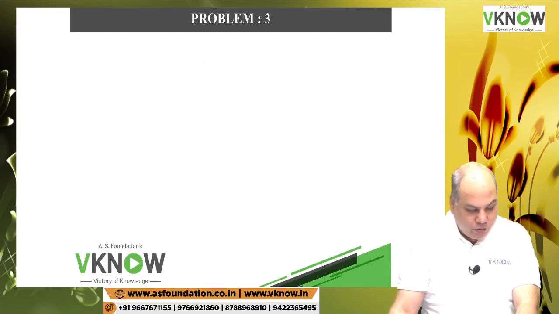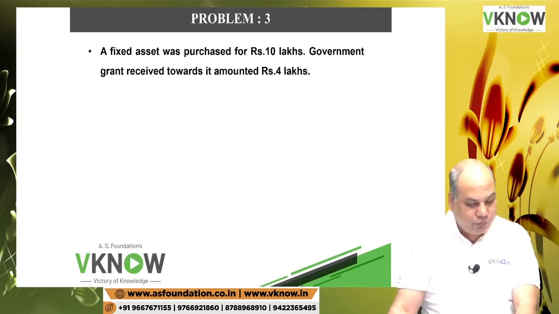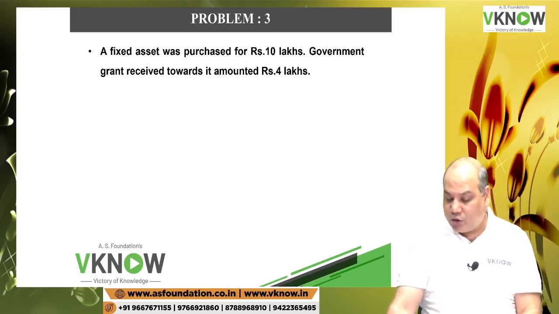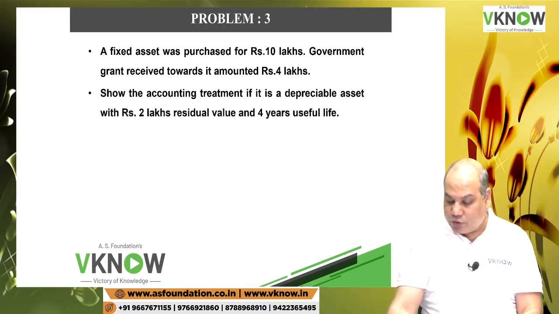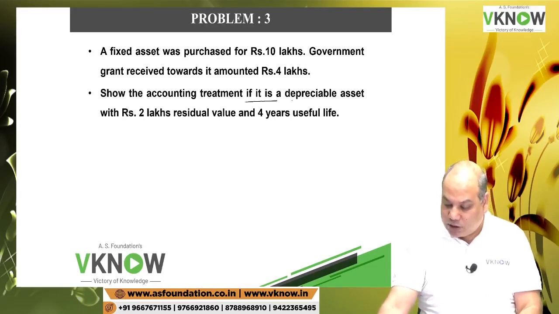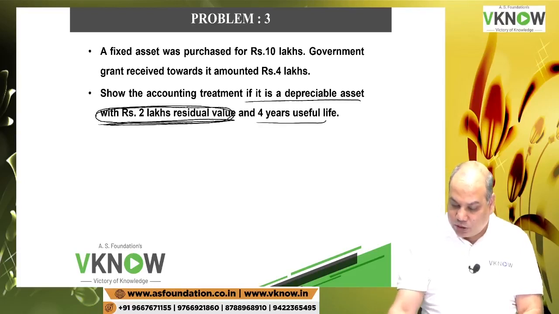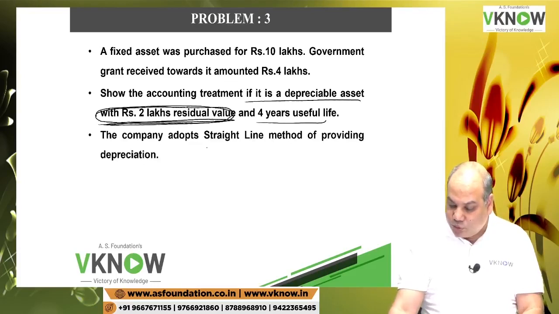That's it. Now come to question number 3. This number 2 is not very important for exam purposes, okay? They don't ask such questions. This is just for understanding. A fixed asset was purchased for rupees 10 lakh. Government grant received 4 lakh. Show the accounting treatment if it is a depreciable asset with 2 lakh residual value. In this question we are given the residual value also and a 4 years useful life. The company uses the straight line method of depreciation.